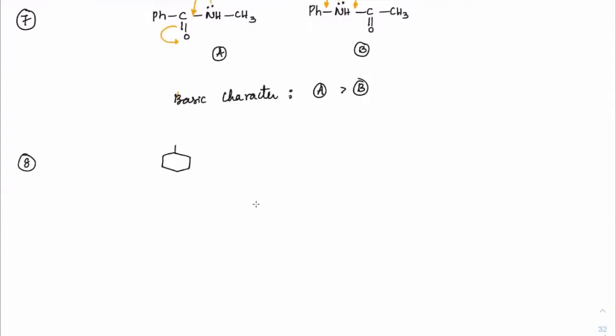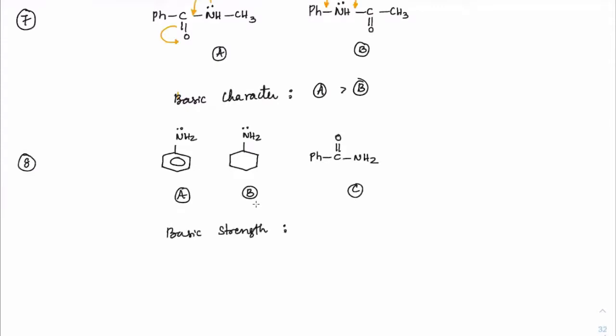If you take a simple aniline and you compare that with cyclohexylamine and PhC=O NH2, A, B, C. Tell me the basic strength, everyone.